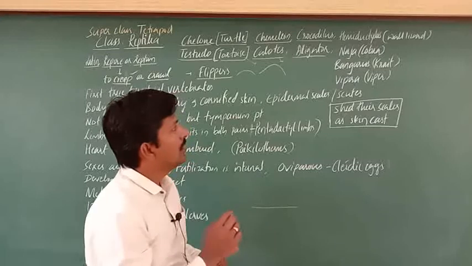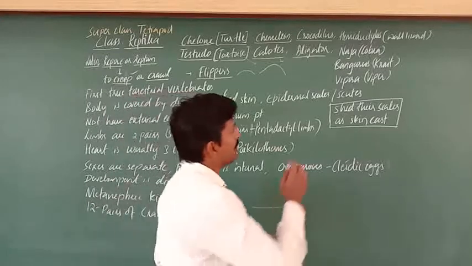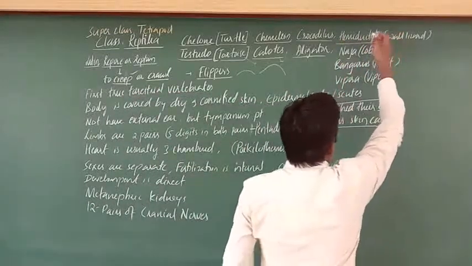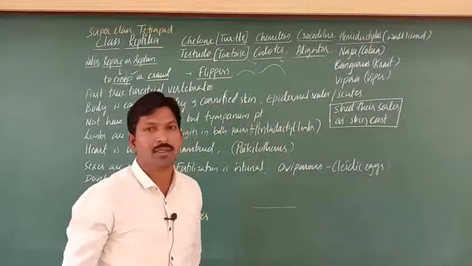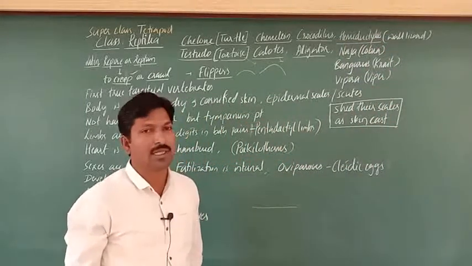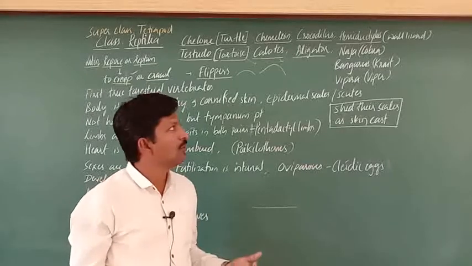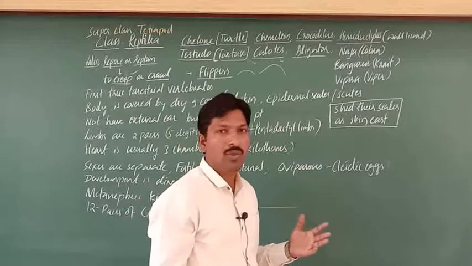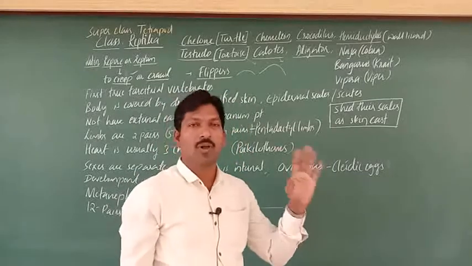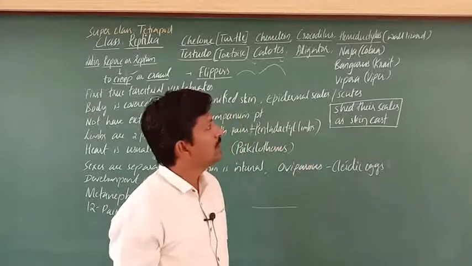Next, Hemidactylus we call. Hemidactylus is most common in a home. We observe Hemidactylus, that's a wall lizard, which is commonly there in homes. You might have observed it on the wall, which is always present on the wall. That's why we call it a wall lizard, right?